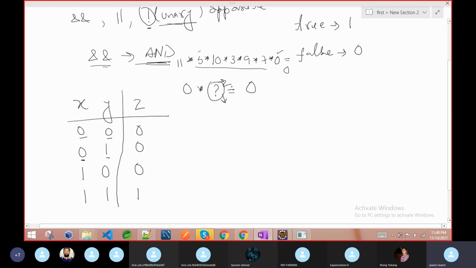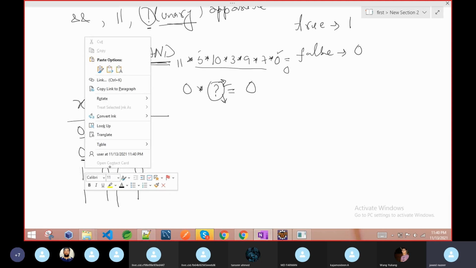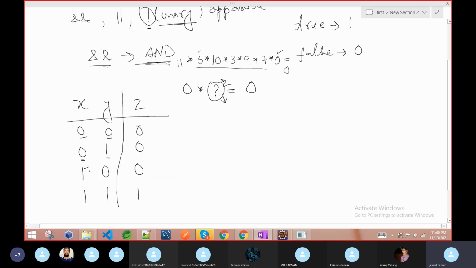So there is no need of checking this one. Remember, this is a very important thing. So this is your AND operation. If any condition is false, the result is false. If the condition is true, then we have to check the second input, whether it is true or false. So if your condition is true, then the result depends on the second one. If you see this, compare these two operations.